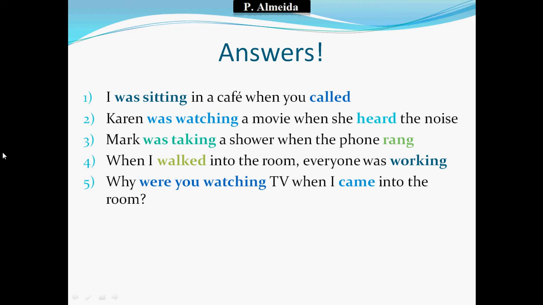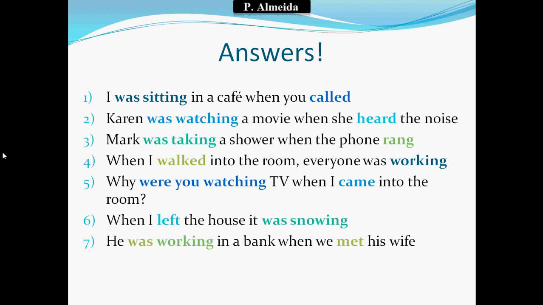Why were you watching TV when I came into the room? So again, coming into the room was the action interrupting the watching TV. So that's why the watching TV is in the past continuous and the coming into the room is the past simple. When I left, again, when just before the past simple, the house, it was snowing. You could have said as well, I left the house while it was snowing, and the while is telling you that is the past continuous, okay?